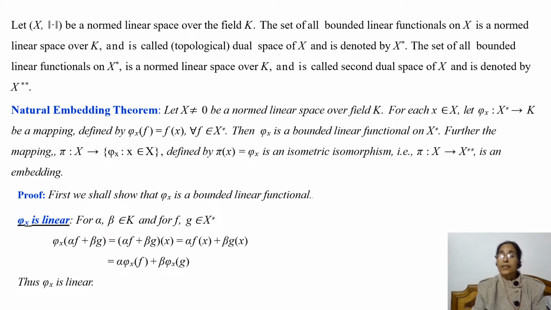For alpha, beta in K, and for f, g in X star, phi x of alpha f plus beta g is equal to, by definition, alpha f plus beta g of x, and this is equal to alpha times f of x plus beta times g of x, and this is equal to, by definition, alpha times phi x of f plus beta times phi x of g, and so we have shown that phi x is linear.